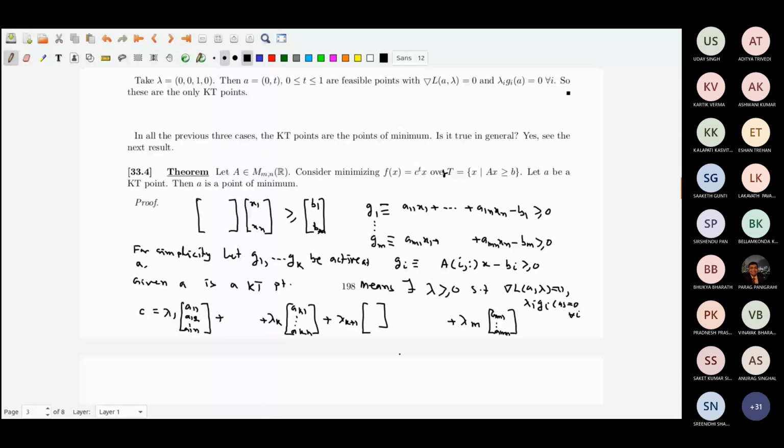Now, you said lambda_i g_i at a is equal to 0, right? I said that, and I also said that g1 to gk are active. So what does that mean for g_(k+1)? g_(k+1) is inactive, so g_(k+1) at a will be positive. In that case, it will not satisfy the equality. It will be positive, and therefore lambda_(k+1) has to be 0.